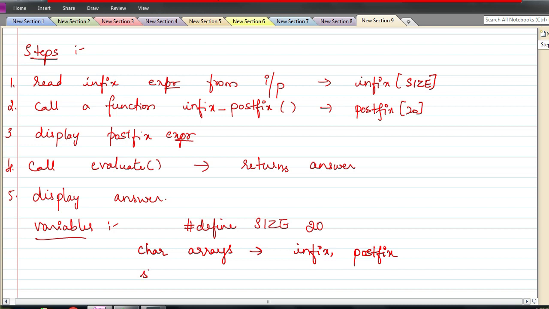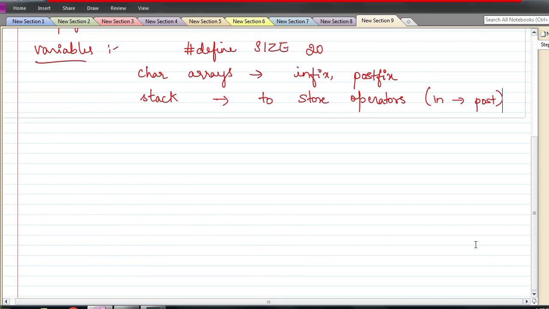And then I need one stack to store operators. So yesterday I told you what all we need for converting an infix expression to a postfix expression, right? To store operators I need a stack. This is for the infix to postfix conversion. That is one stack done.